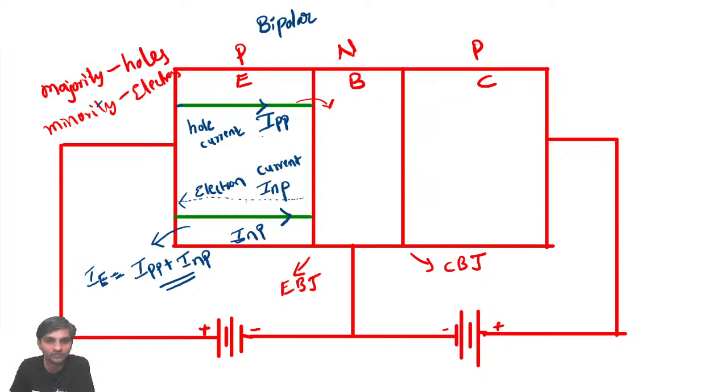Now, as I told you, the current has to flow. The current which is flowing has to move from here to here.